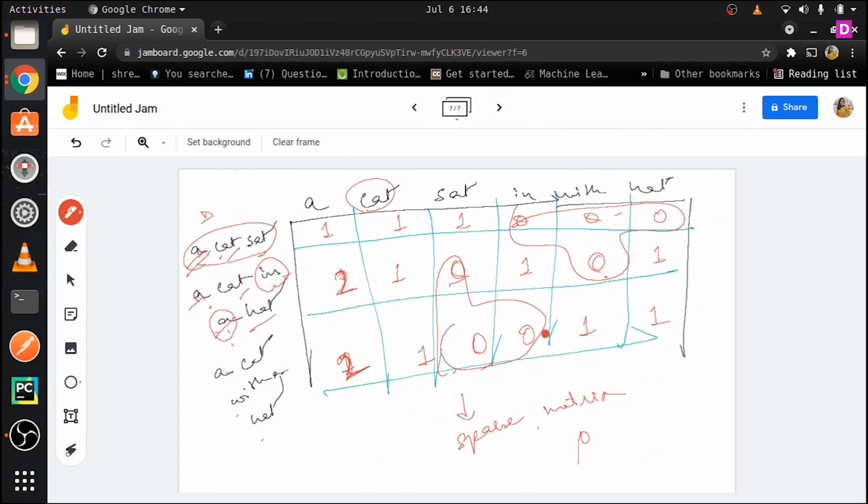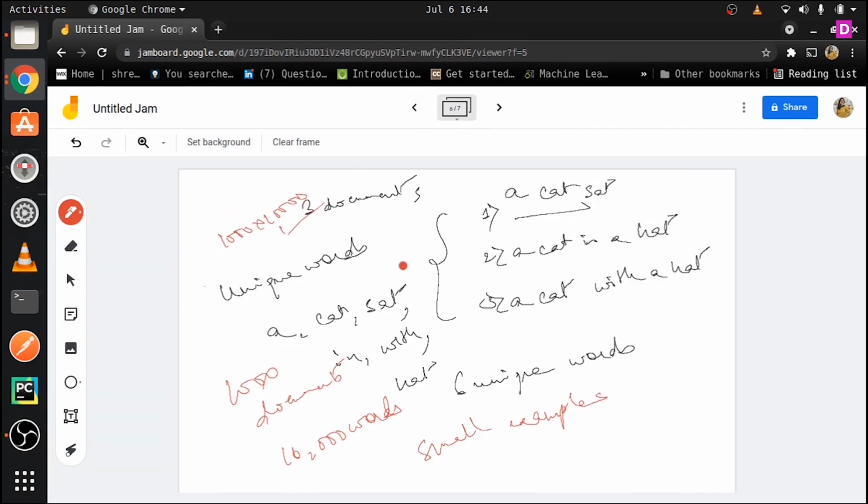So this was the whole thing about bag of words. Alright, I hope you understand. The whole point of what happens here is that you have documents, and for each of the documents you will extract n number of unique tokens.